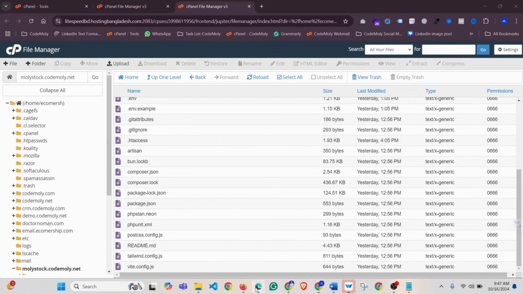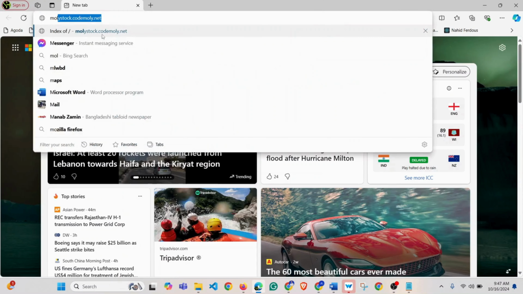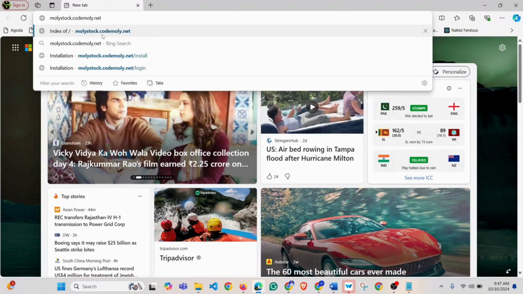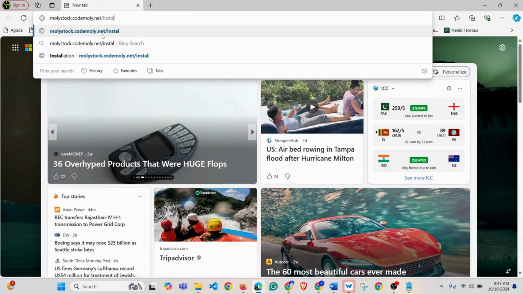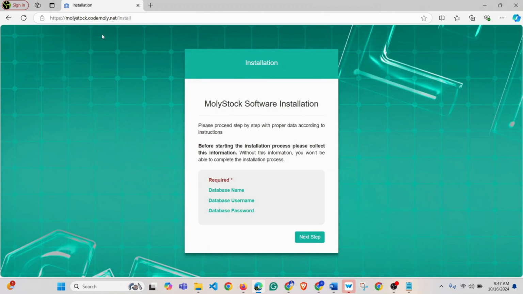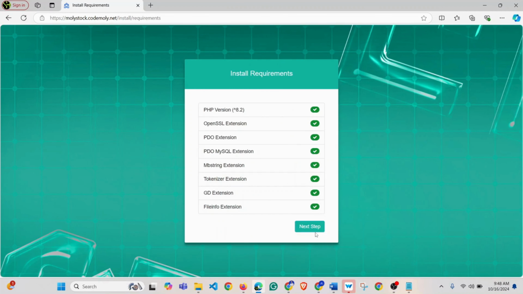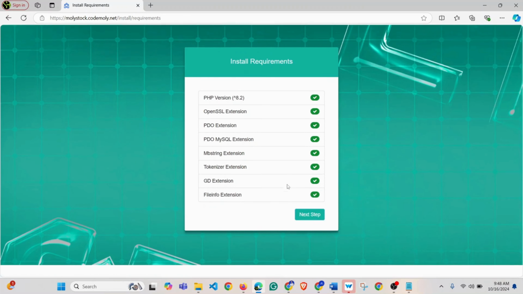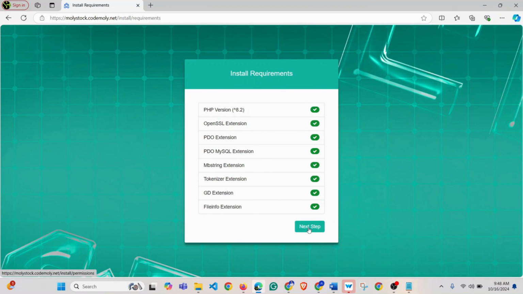Now go to your browser and write your domain name /install. So you can see that the installation process is showing. Here you can see that the required things are the database name, database username, and database password that we already created. So I am clicking on next step, and make sure that all the installation requirements are fulfilled. So click on next step.